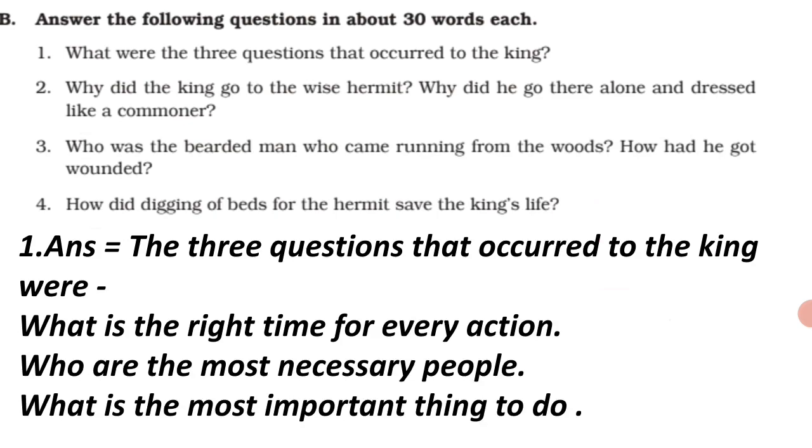B. Answer the following questions in about 30 words each. First, what were the three questions that occurred to the king? Answer. The three questions that occurred to the king were: what is the right time for every action? Who are the most necessary people? What is the most important thing to do?